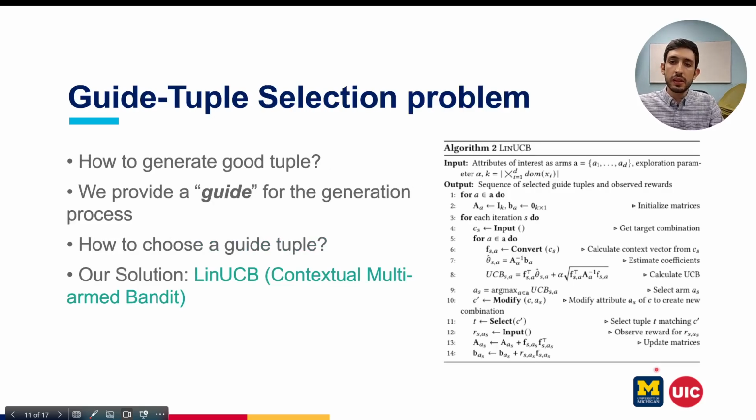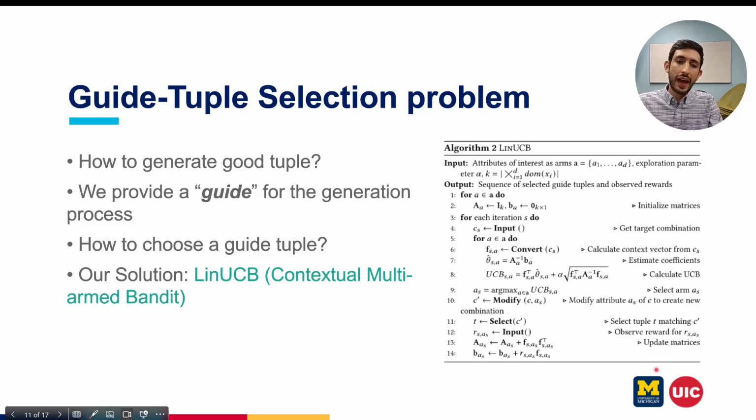The guide tuple selection problem is that now we have this foundation model that we can issue a query to, and how do we get a good tuple out of this foundation model? We want to preserve the context. We do not want to generate an outlier, and we also want to have high quality images.